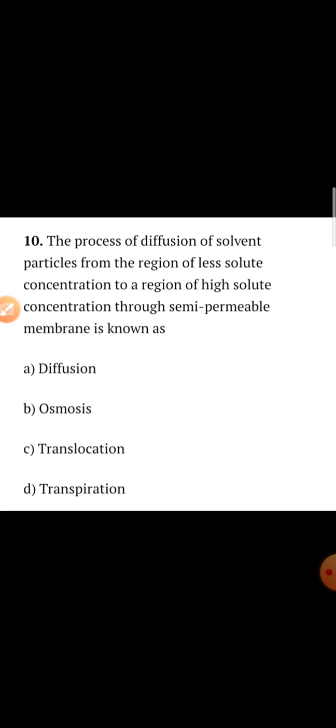The process of diffusion of solvent particles from the region of less solute concentration to the region of high solute concentration through a semipermeable membrane is known as what? Here it's given from a region of less solute concentration to a region of high solute concentration, and of course a semipermeable membrane is involved, so the correct option will be B, osmosis.